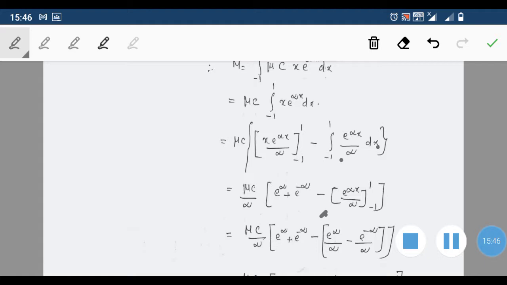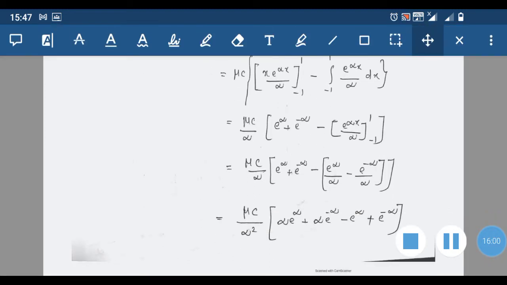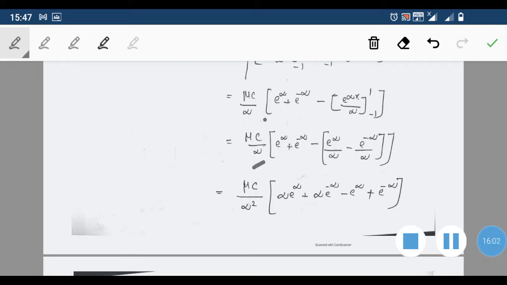Then again we can integrate these by integrating e raised to alpha x. This alpha we have already taken outside, so integrating this e raised to alpha x, we will get e raised to alpha x by alpha within the limits -1 to 1. Then again we can take mu c by alpha outside, e raised to alpha plus e raised to minus alpha for the first integral value, minus. Then for this one, substituting the upper limit we get e raised to alpha divided by alpha, minus, substituting the lower limit we get e raised to minus alpha divided by alpha.